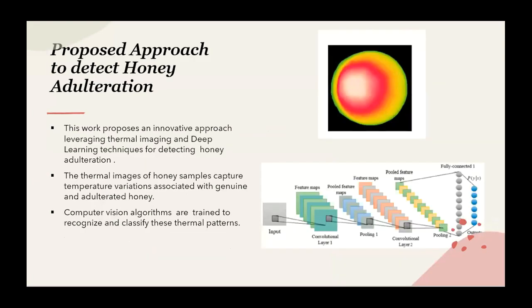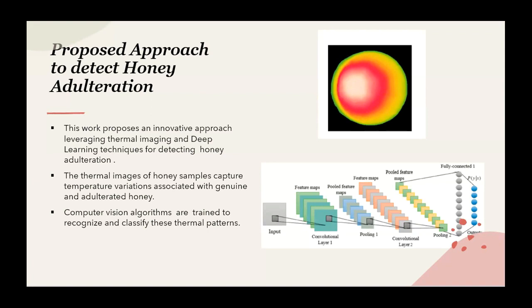So, in response to the growing concern of honey adulteration, we propose an approach leveraging thermal imaging and deep learning techniques to detect adulteration. By capturing thermal images of honey samples using an infrared camera, we can exploit the inherent temperature variation associated with pure and adulterated honey.